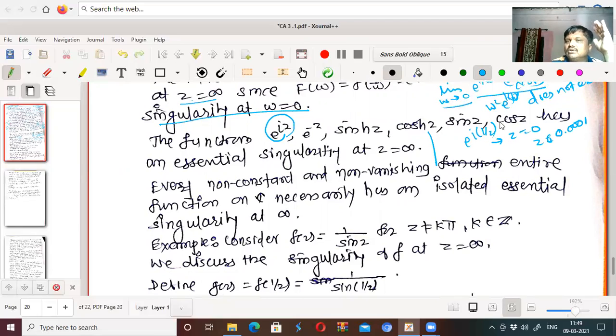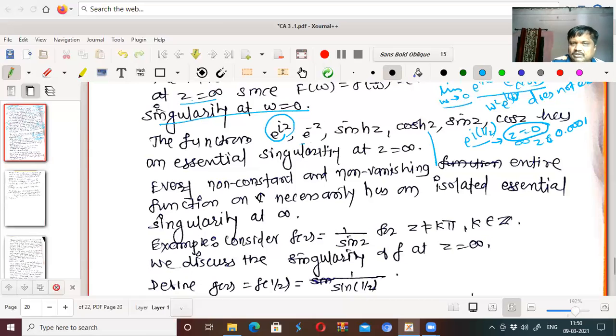It will go to 1 upon 0.000, meaning it will go to infinity. Therefore, in the neighborhood of z equal to 0 there are again some singularities in this function, and therefore we can say that e to the power i times 1 by z has an essential singularity at z equal to 0. Therefore, e to the power iz has an essential singularity at z equal to infinity.